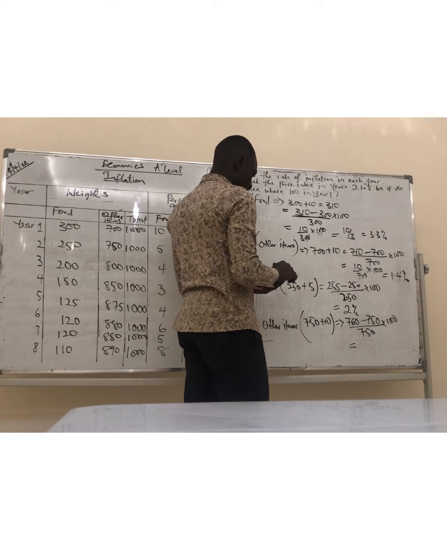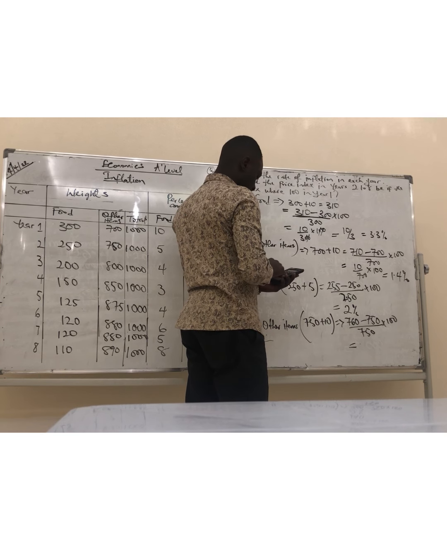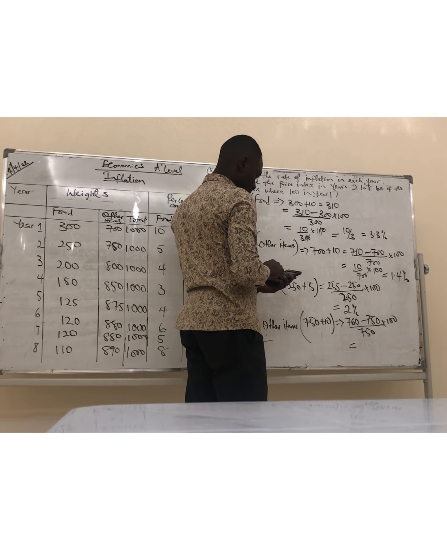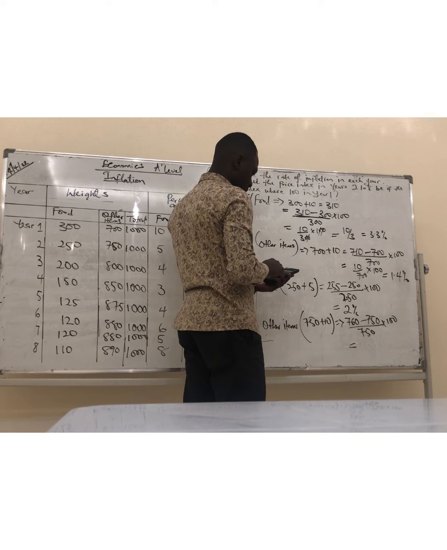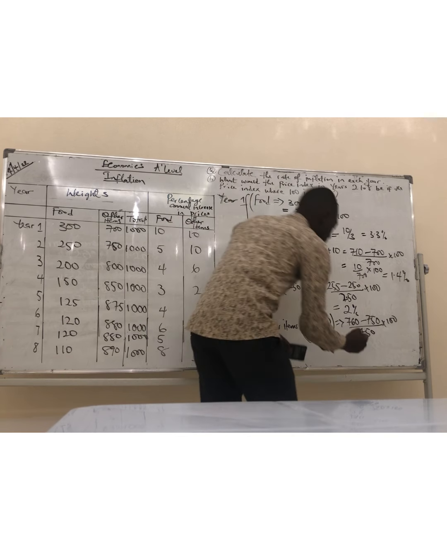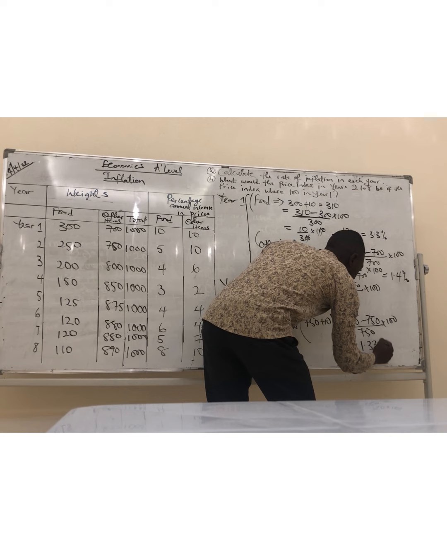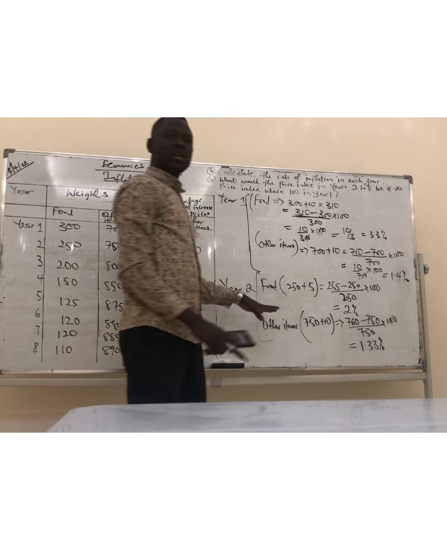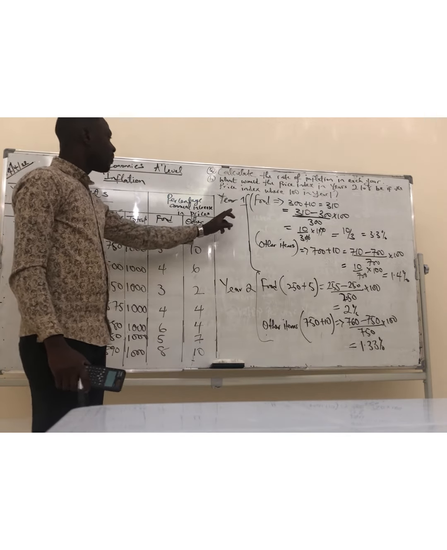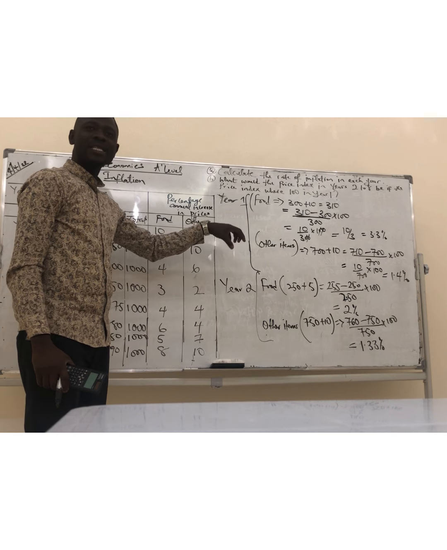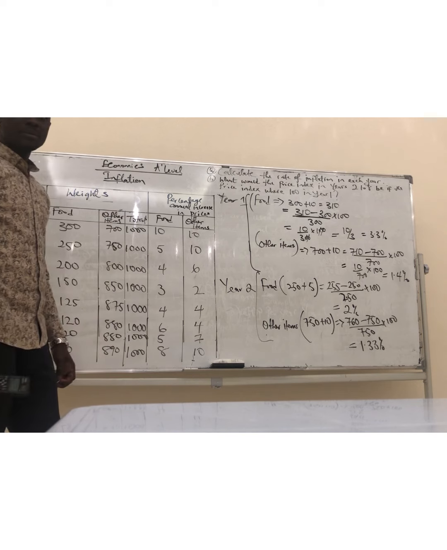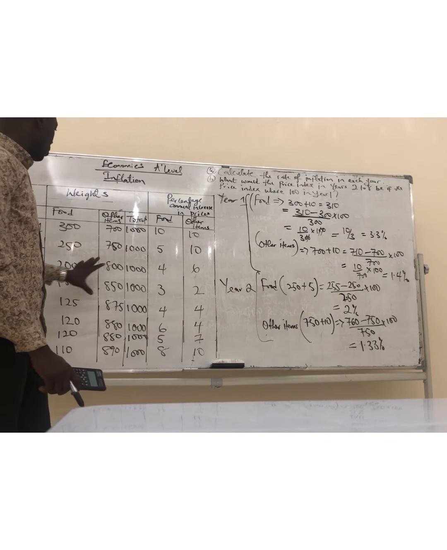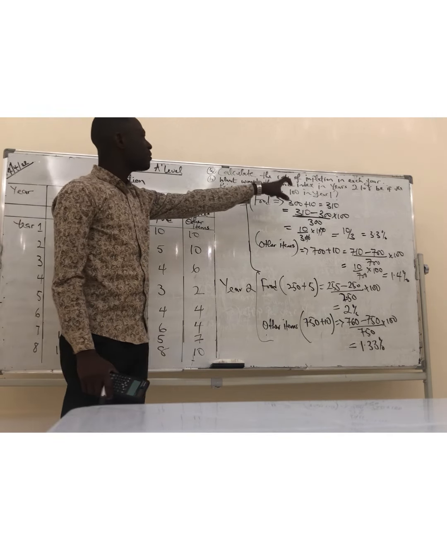So we have 10 divided by 750 times 100. 1.33%. So what can you notice here? You can notice that for each year, the percentage change in food is more than the rate of other items. Is it clear? So that's how we calculate the rate of inflation.